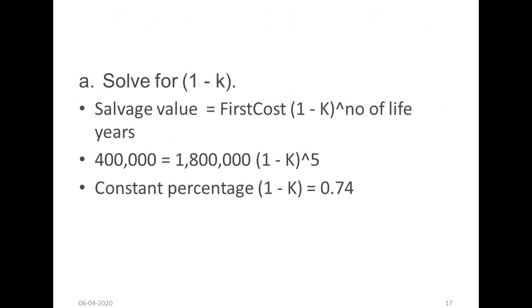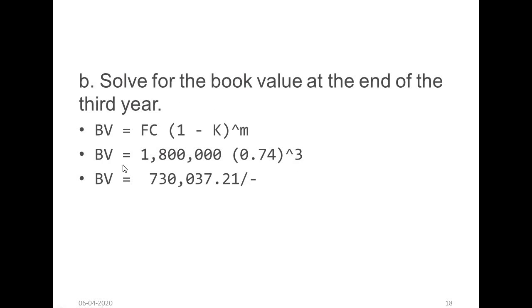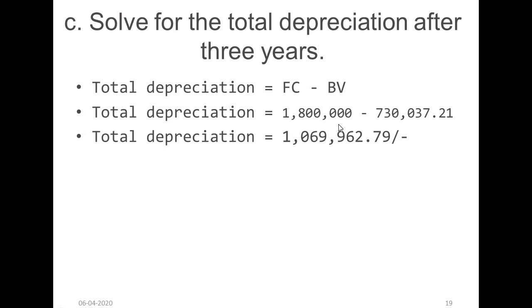So what are the steps? First, we have to calculate the constant percentage using this formula. After finding the constant percentage, you can calculate the book value for any year. If you have calculated the book value, you can easily calculate the depreciation from the first cost. This is the formula.